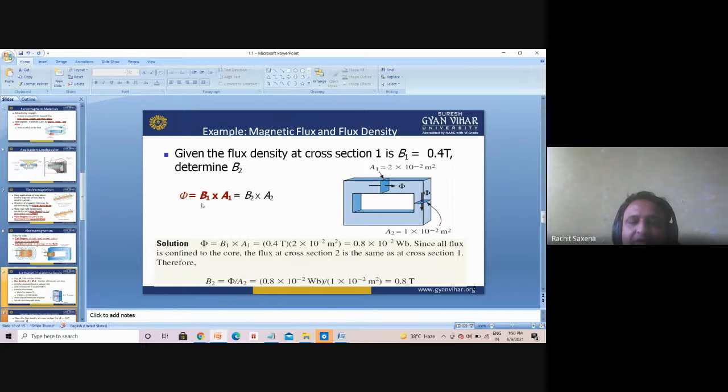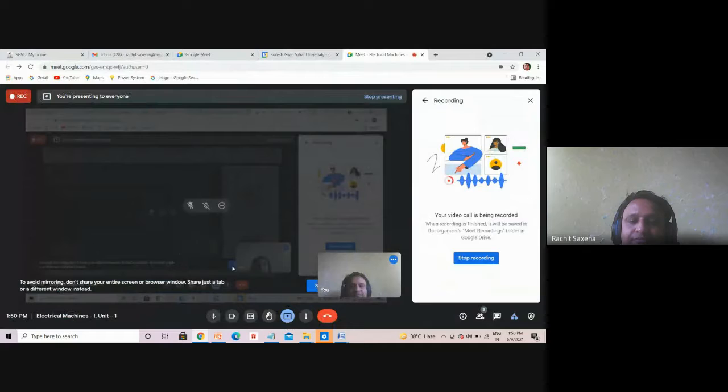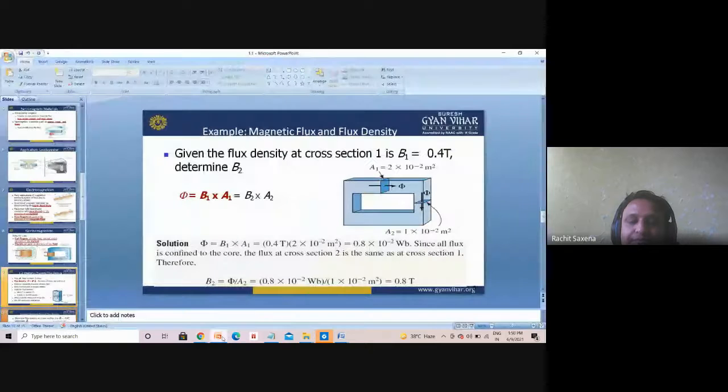Here we know that phi is equal to B1 into A1, which is equal to B2 into A2. Understand or not? Okay, so phi is equal to B1 into A1, that is 0.4 T, and the area is given as 2 into 10 raised to the power minus 2 meter square. This gives 0.8 into 10 raised to the power minus 2 Weber.